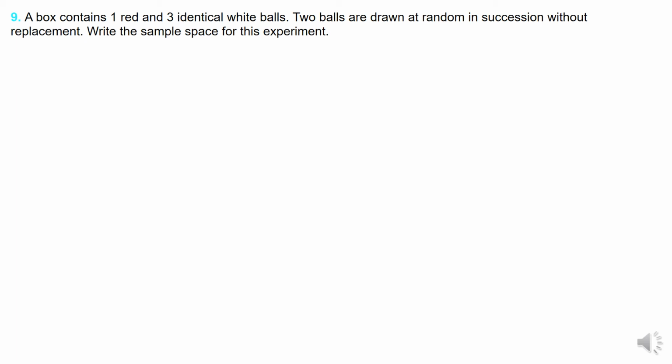Now question number 9. A box contains 1 red and 3 identical white balls. So I have 1 red ball and 3 white balls. These I cannot write as W1, W2, W3. This is not possible. Why? Because they are identical. Now these are in a box. So a box contains one red and three white identical balls.